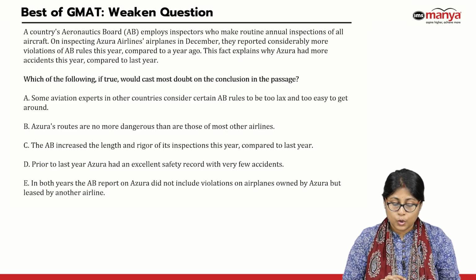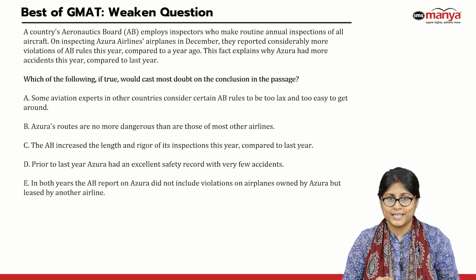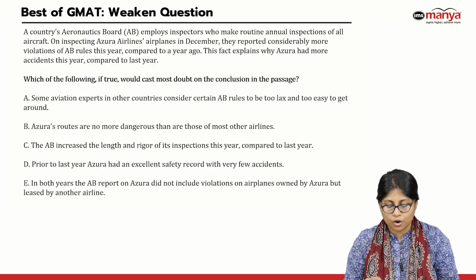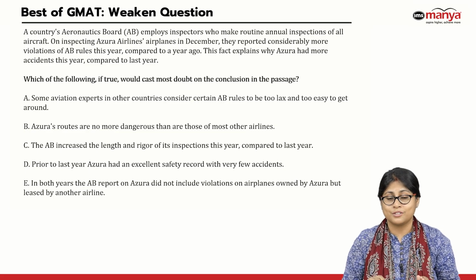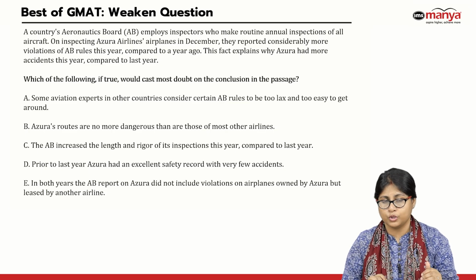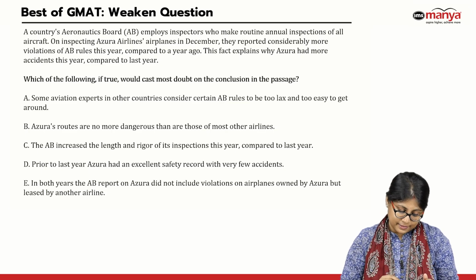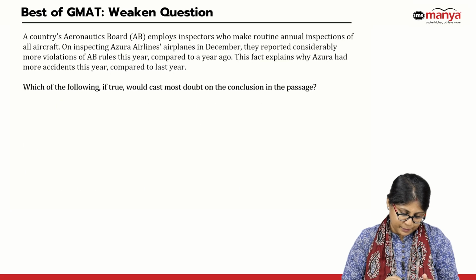So step 1, we read the question stem to identify what question type this is. Which of the following, if true, would cast most doubt on the conclusion in the passage? So casting most doubt means it's typically a weaken question. Now that our step 1 is done and the task is clear, we have to weaken the conclusion of the passage. Let's find out what exactly the conclusion is. That is, let's adopt step number 2.